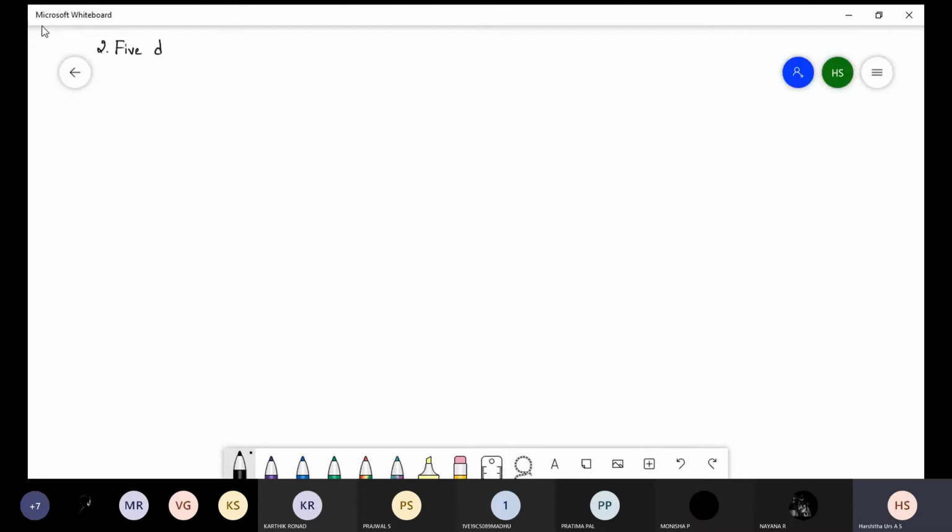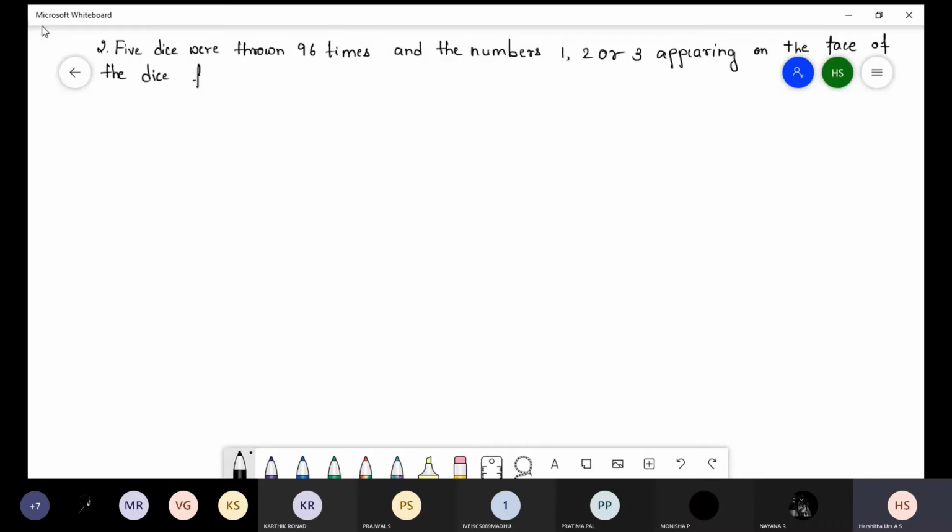Five dice were thrown 96 times, and the numbers 1, 2 or 3 appearing on the face of the dice follows the frequency distribution as below.